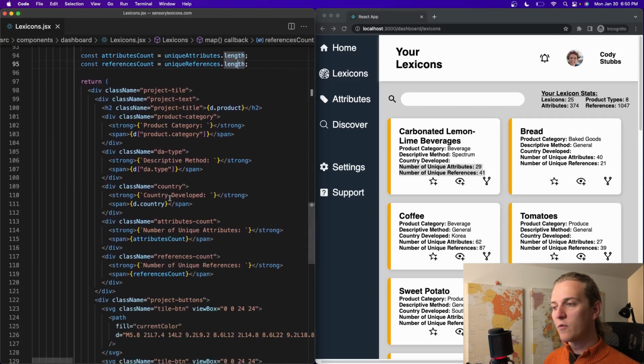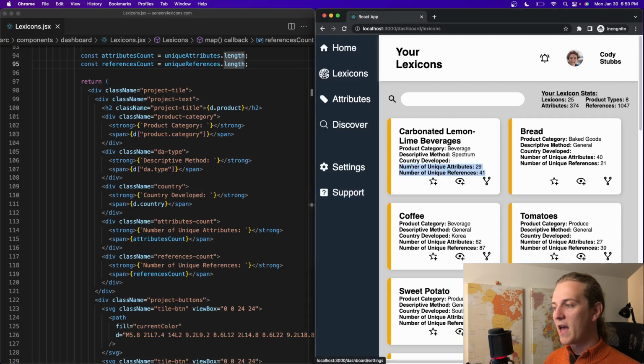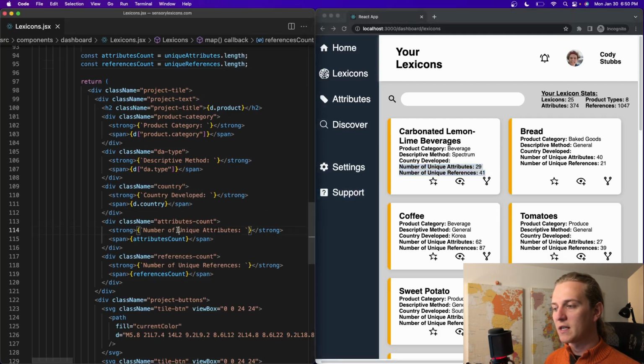And then if we go down here, we have our project tile, which is these product cards over here. Number of unique attributes is here, and number of unique references is here. And we're using those attributes count and those references count to actually populate the data there. So that was another fairly straightforward calculation that was going on here.